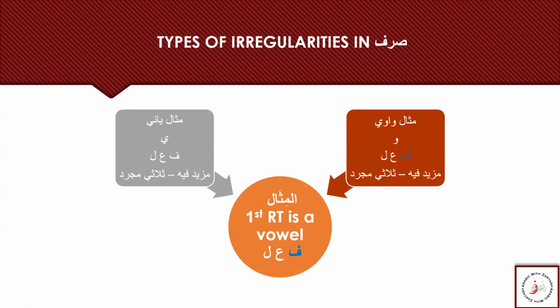It can be for that one as well. And also, misal wawi can be found in mazid fihi, the big families. Also, same for misal yai, when the fa kalima is ya. It can be found in thulathi mujarrad, the small families, and mazid fihi, the big families.